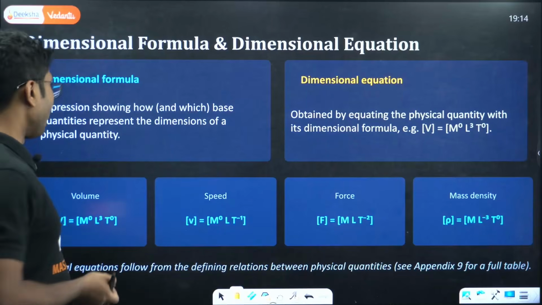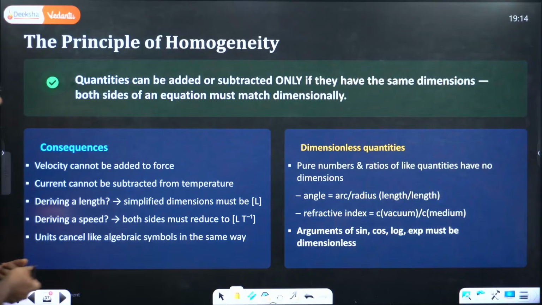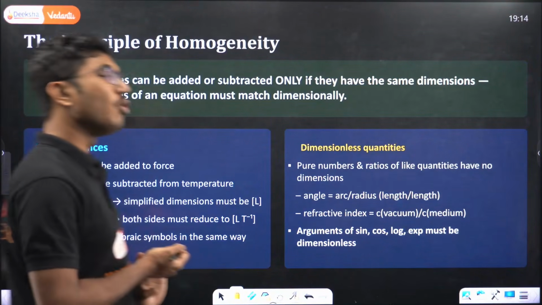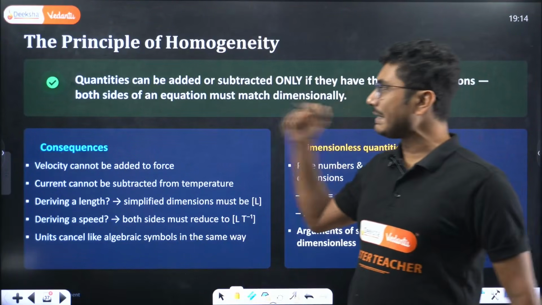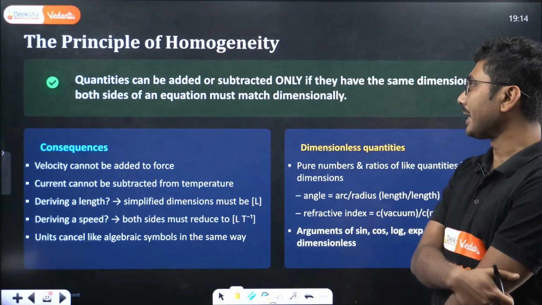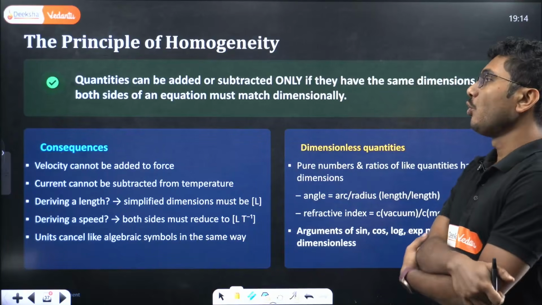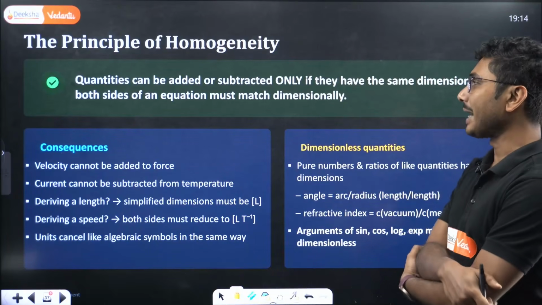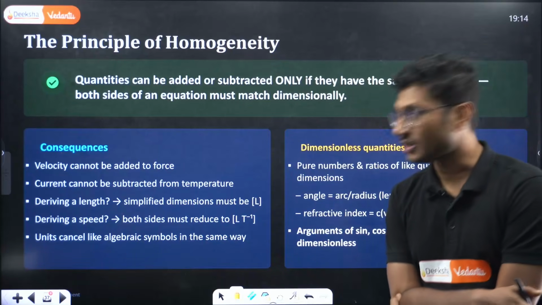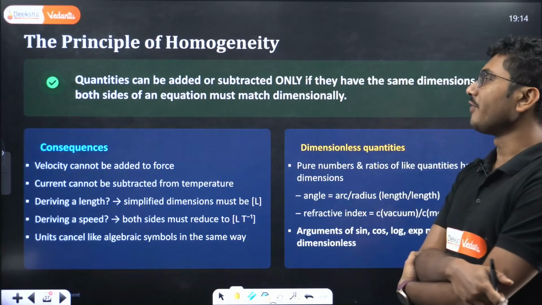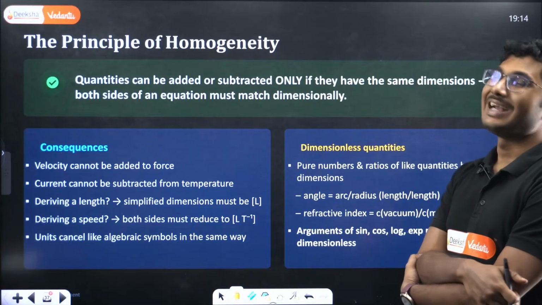Now the next part is super important: the principle of homogeneity. Quantities can be added or subtracted only if they have the same dimensions. Both sides of an equation must match dimensionally.